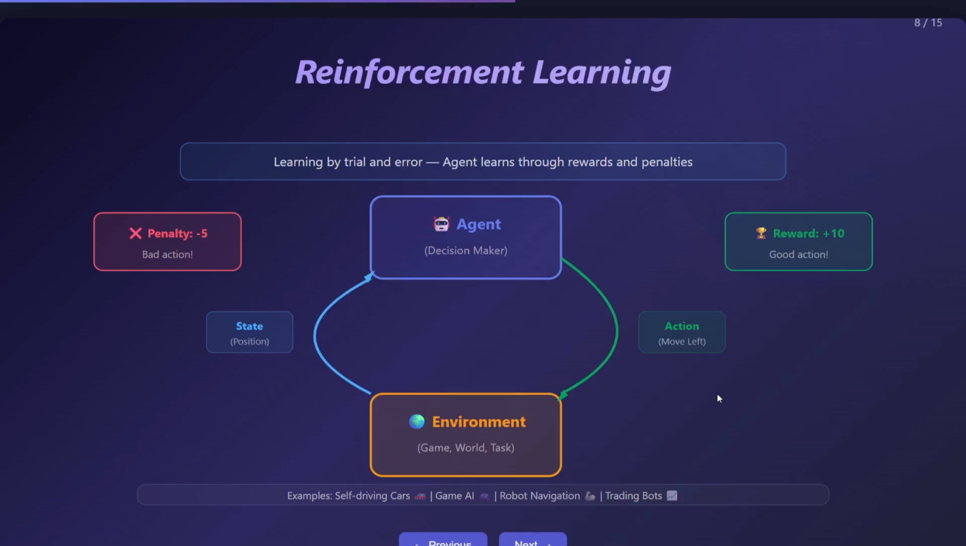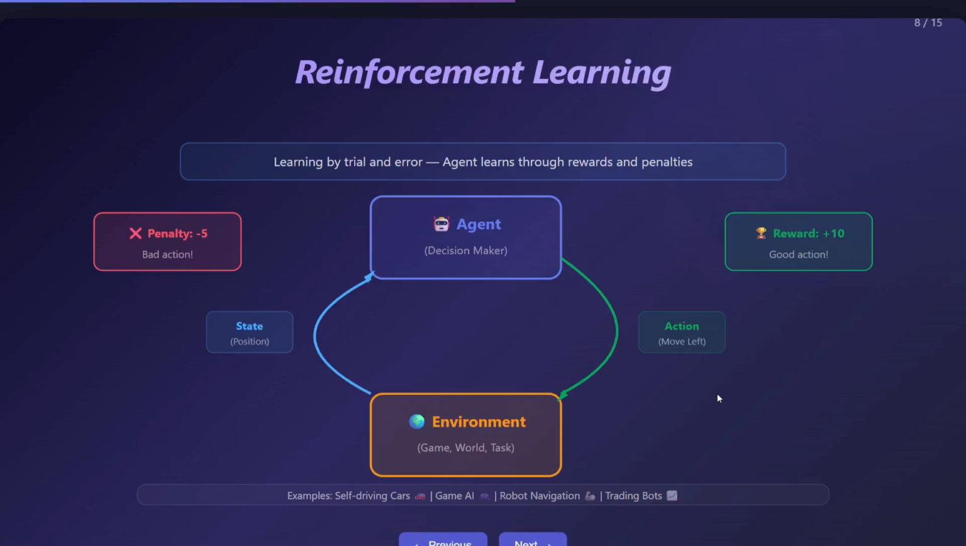So there is an agent. Here we have the agent, which is the decision maker, like a robot or game character, and there is an environment, the world it operates in. Every time the agent takes an action in the environment, the environment gives back a new state, whether it's a reward or a penalty. So what is the role of the agent here? The role of the agent is to maximize the total reward over time.